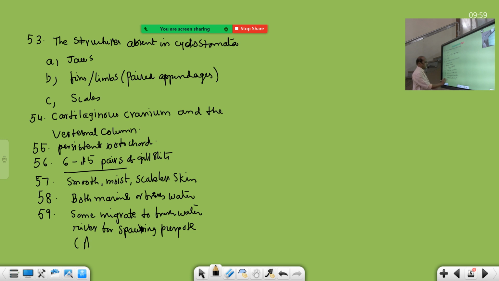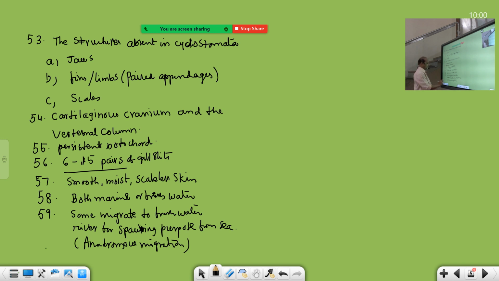This migration is called anadromous migration. Sea to river. Some migrate to freshwater river for spawning purpose, from sea. So this migration is called anadromous migration. You know about this already, we have given previously. Migration of any organism from seawater to freshwater is called anadromous. From river to sea is called catadromous migration.